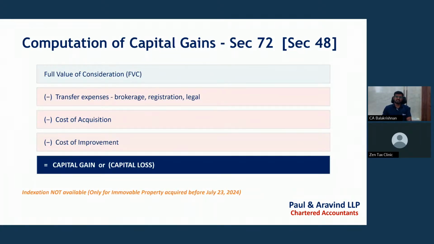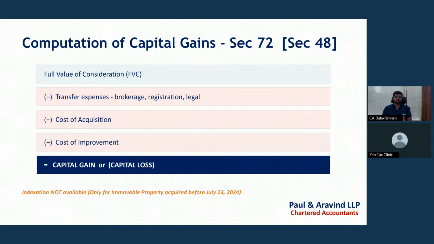And computation of capital gains. Section 72 of the Income Tax Act 2025 covers computation of capital gains, whether it is short term or long term. Section 48 of the Income Tax Act is also the same. There is no distinction between these two sections and these two acts.